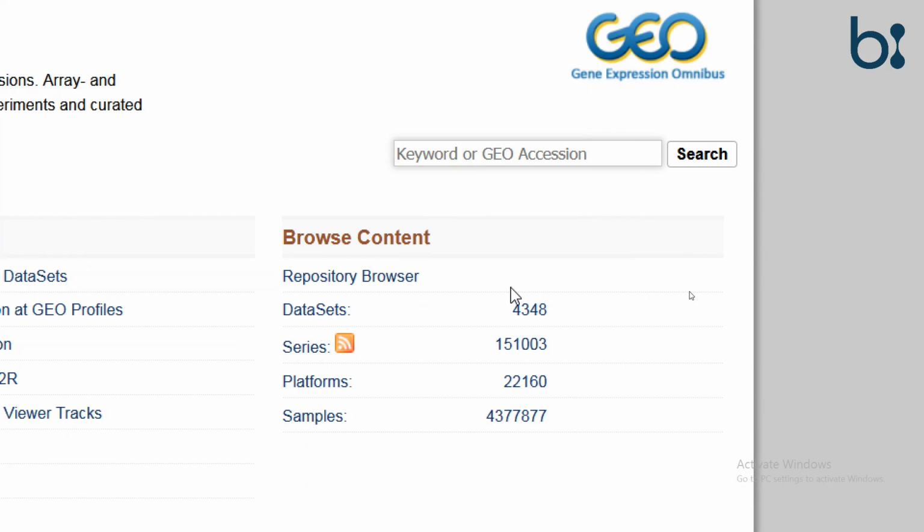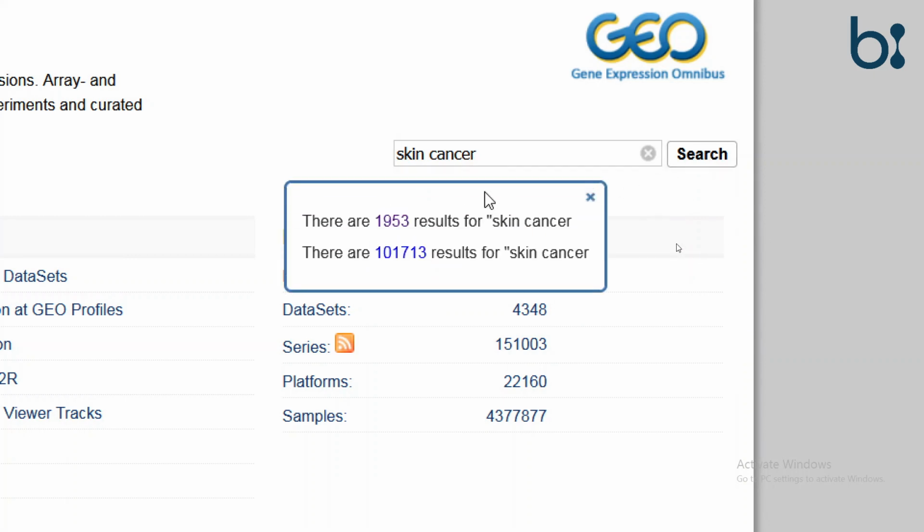We want to know which genes are expressed differentially in skin cancer. We can see that we have 1953 entries related to skin cancer.